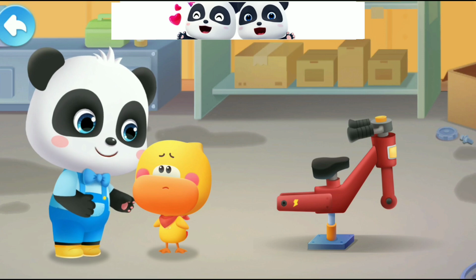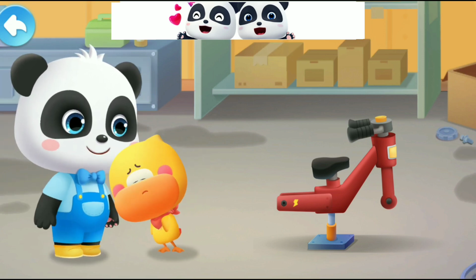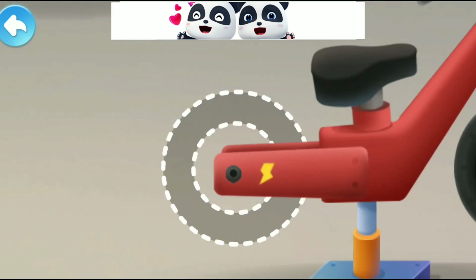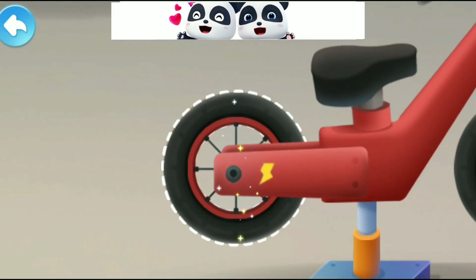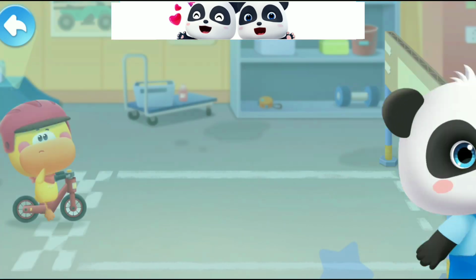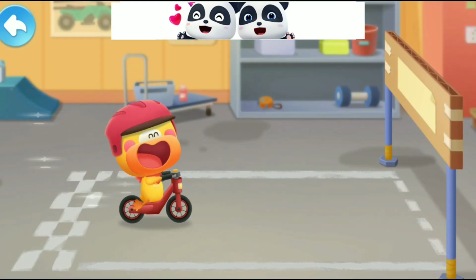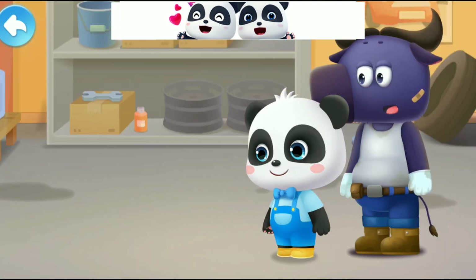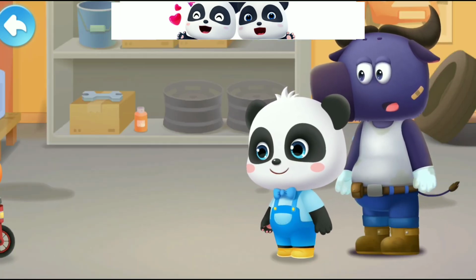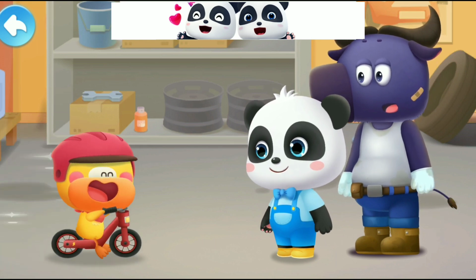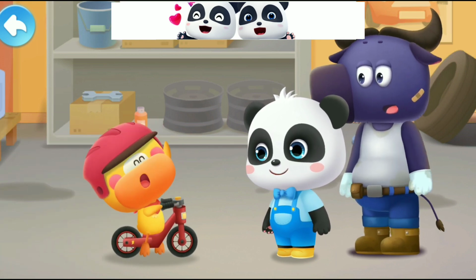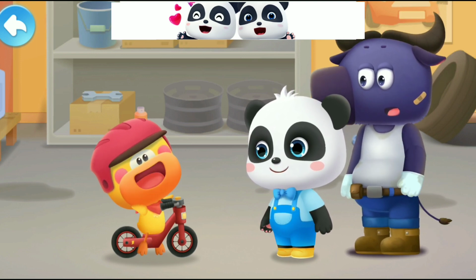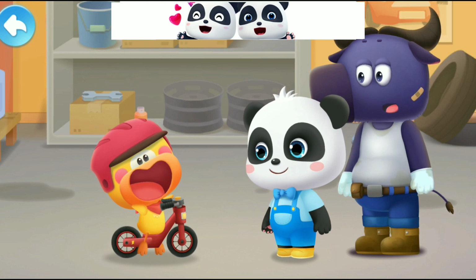Quacky, let's try circle wheels, shall we? All right. Let's change them to circle wheels for Quacky. Go! It's easier to ride with circle wheels. Quacky rides to the finish line so fast. Yeah! The circle wheels don't tire me out or go up and down. Now I announce that the circle wheel is the best.